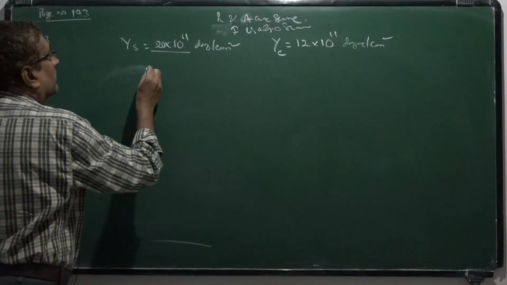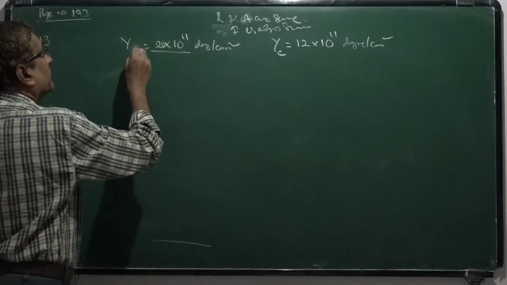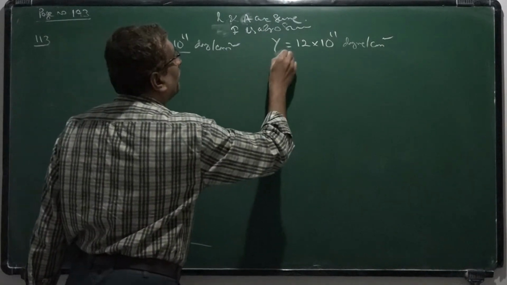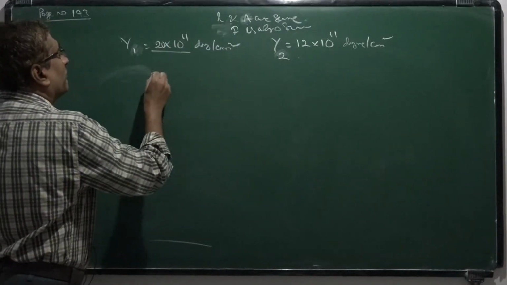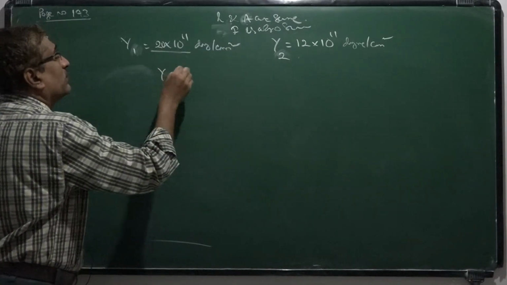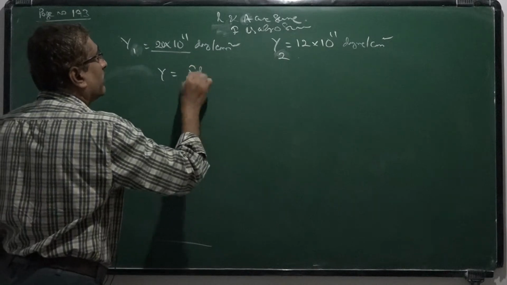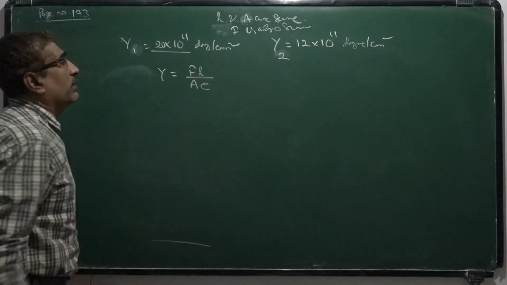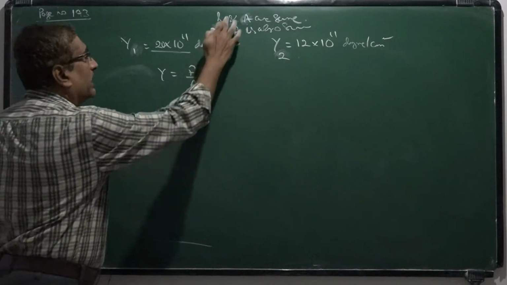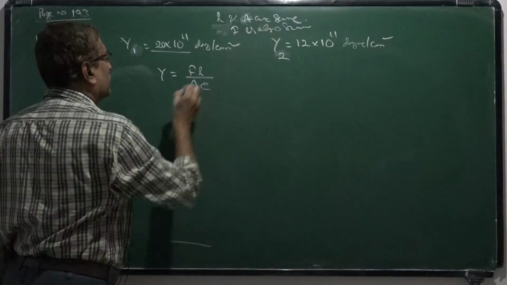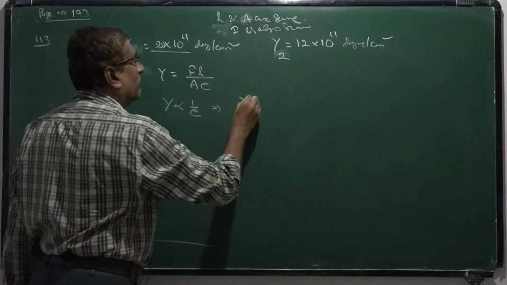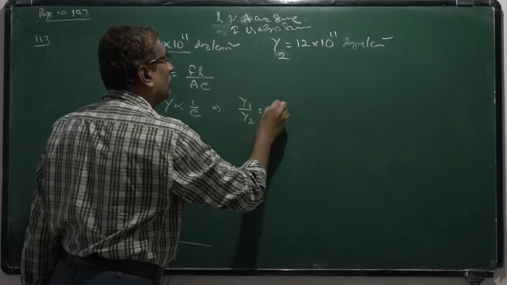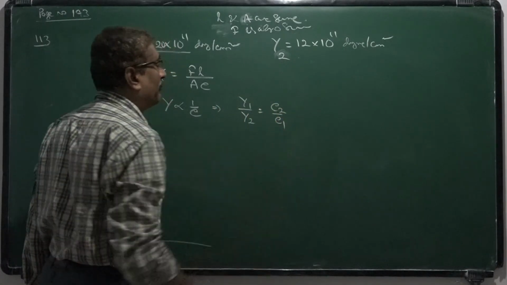So now assume that this is y1 and this is y2, for convenience. So y is equal to FL by AE. We have this formula. So L, F, A all are same, so y is inversely proportional to E. Implies y1 by y2 is equal to E2 by E1.